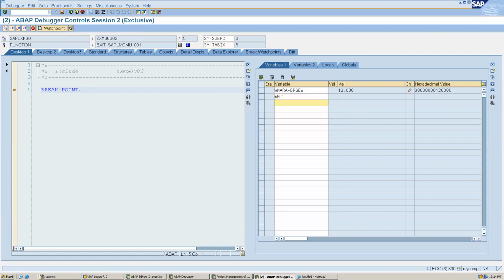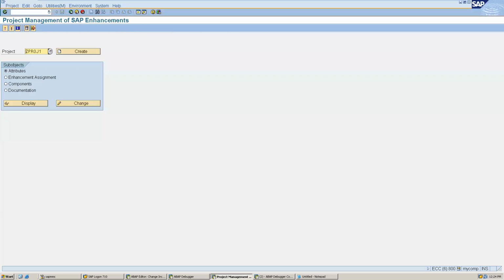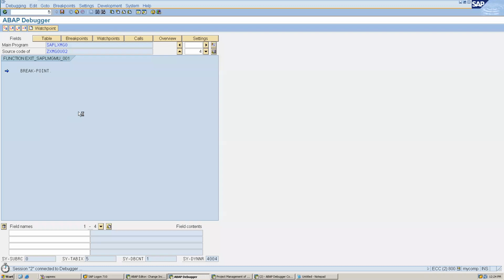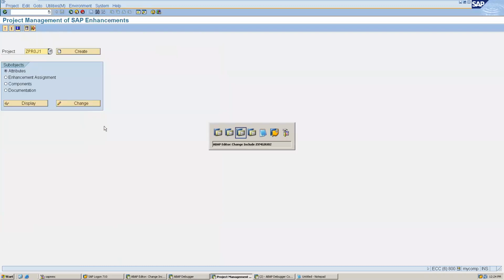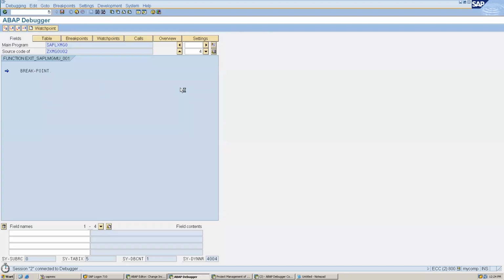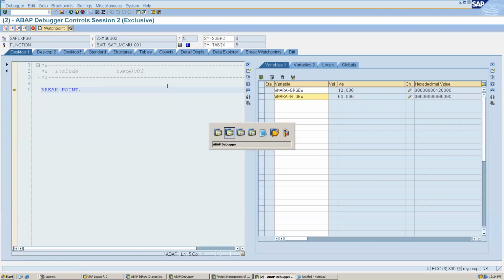So WA_MARA. Based on this, I have to write my logic, right? So if this is greater than this, where this is gross weight and this is net weight.